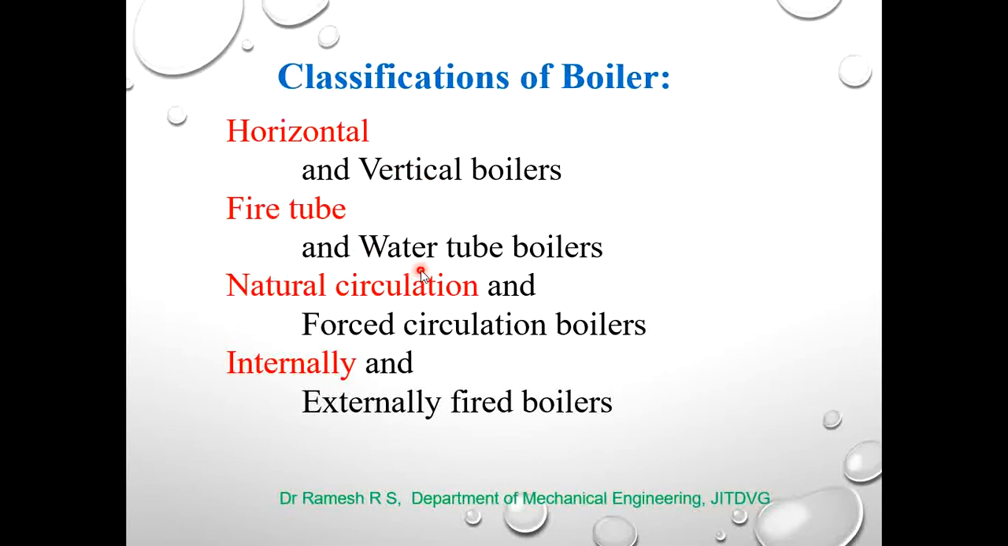Fire tube and water tube boiler. In fire tube boiler, the flue gases obtained by the combustion of fuel pass inside the tube, whereas the water circulates around the tube. In water tube boiler, water flows inside the tube, whereas the flue gases obtained by the combustion of fuel circulate around the tube.